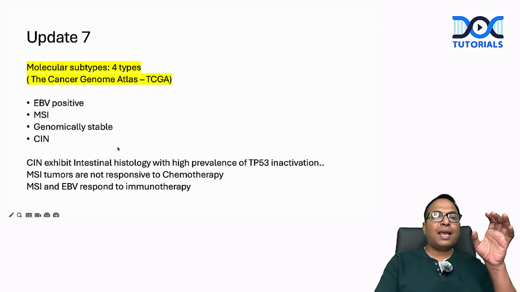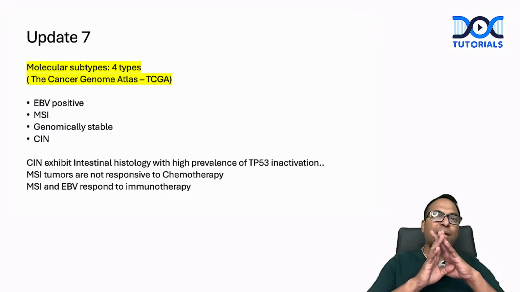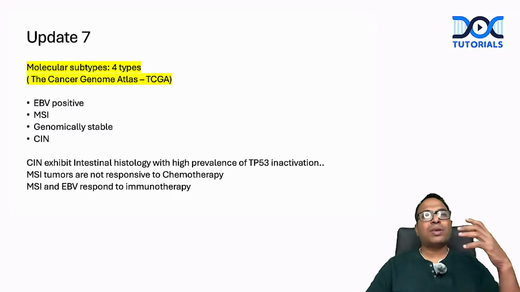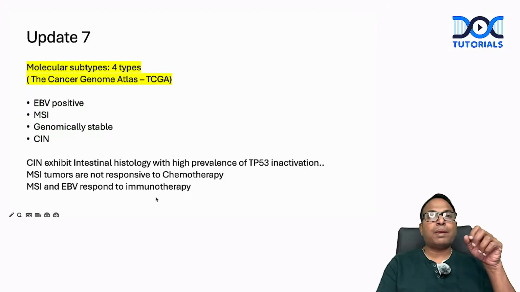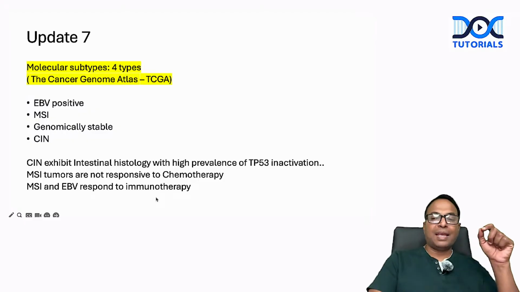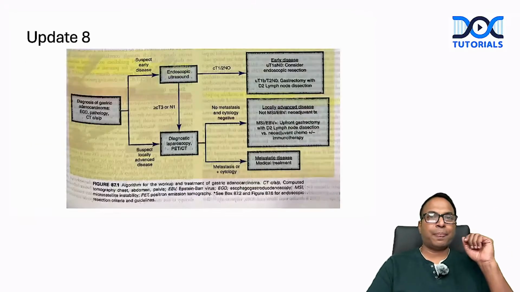In this, CIN exhibits intestinal histology with a high prevalence of P53 inactivation. MSI tumors, please remember, microsatellite instability tumors do not respond to chemotherapy. No use of giving chemotherapy to microsatellite unstable cases, but they respond very well to immunotherapy. Microsatellite unstable and Epstein-Barr virus types respond to immunotherapy.